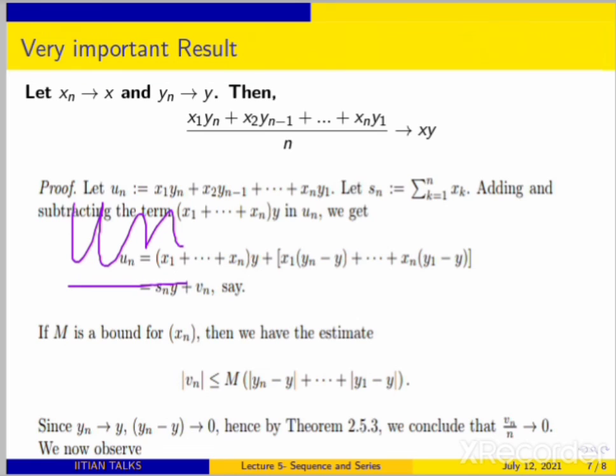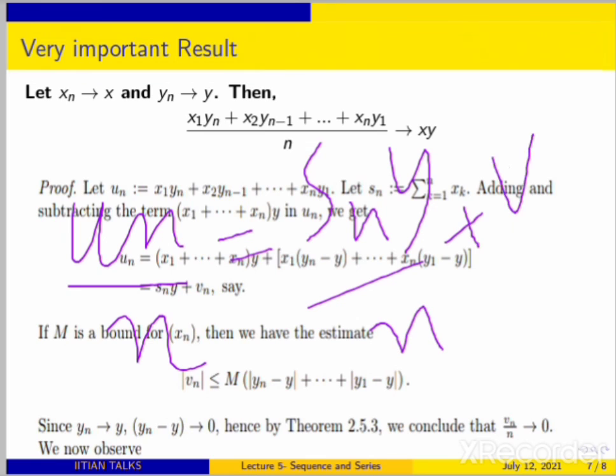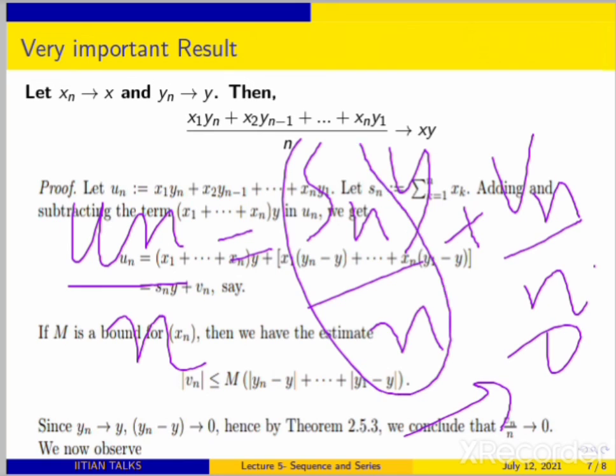Then un by n is equal to Sn y by n plus vn by n, which converges to 0 definitely. Why? Because Sn by n converges to 0. You are using this fact: xn converges to x, then it converges to, sorry, xy, and the next term is converging to 0, so xy plus 0,